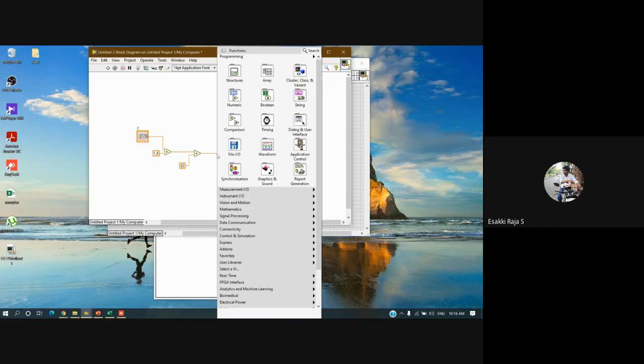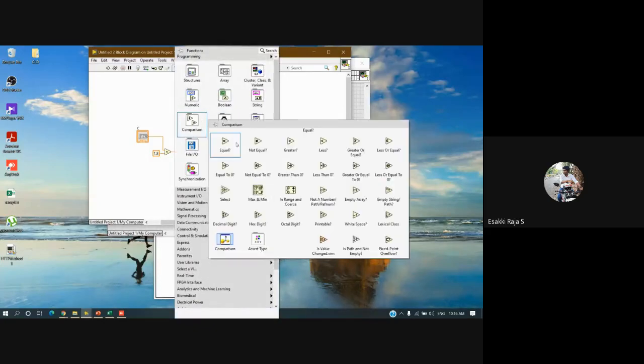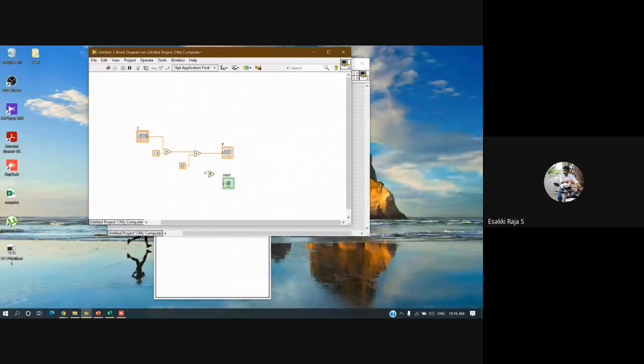And then for an alert, I'm going to use a comparison function. I'll use greater than or equal to 100. If the Fahrenheit value crosses 100, I need to get an indication. Just a simple logic. Now if I run this code, it will work. There is no doubt in it.